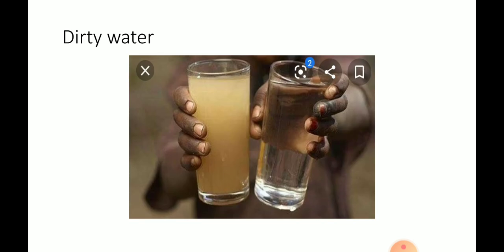Next, dirty water. Drinking dirty water can cause diseases like jaundice and typhoid. So that's why we should drink only the clean water. If you are drinking the dirty water, it may cause different kinds of diseases.